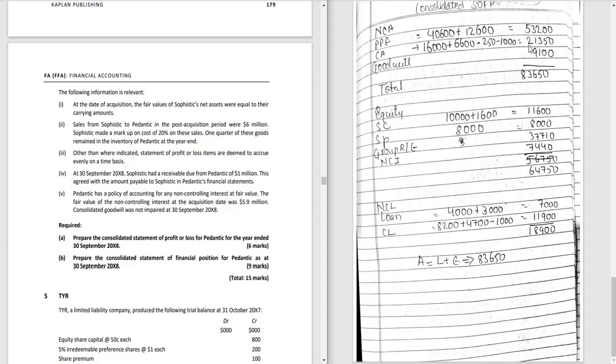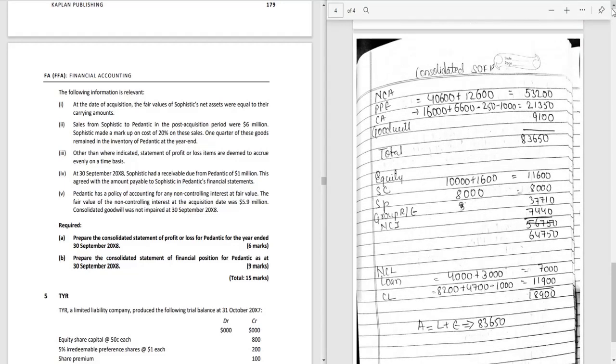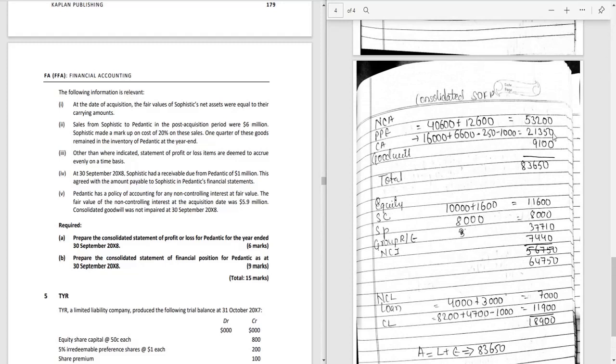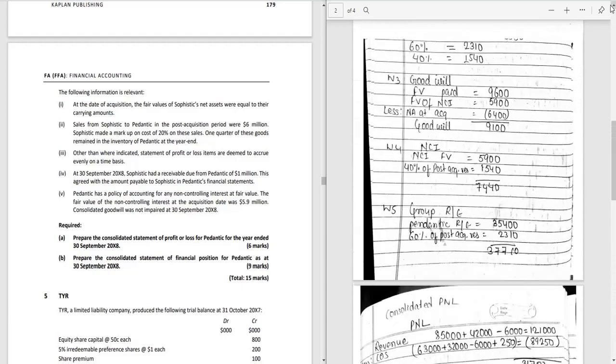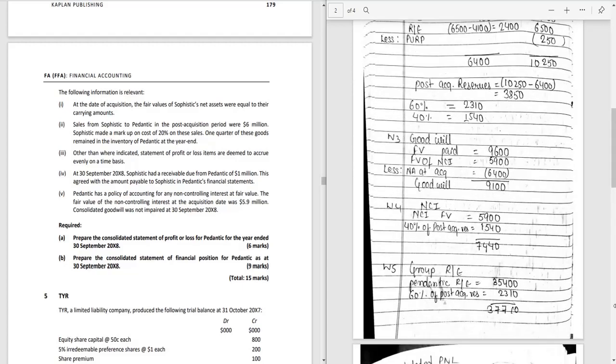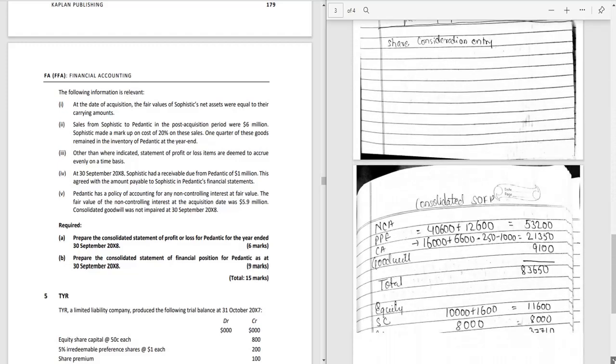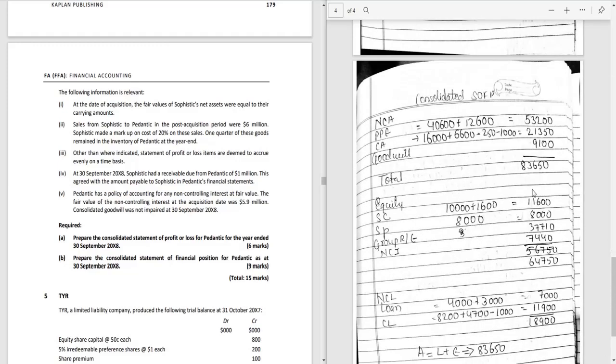So we will get 21,350, and we need to add goodwill, as it is also our non-current asset, intangible non-current asset. So we need to add this amount as well. So 9,100 we have already calculated earlier, but I will show you here. We are having 9,100. So while adding all these assets, we will get our total asset as 83,650. Now we will calculate the equity.